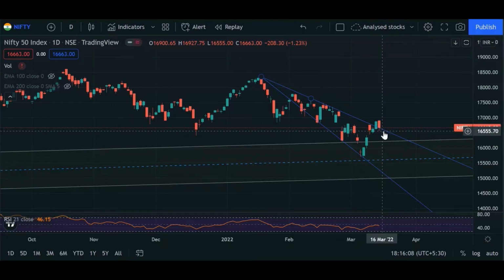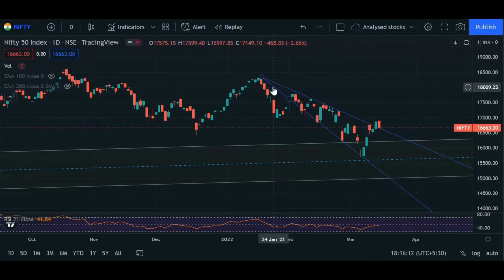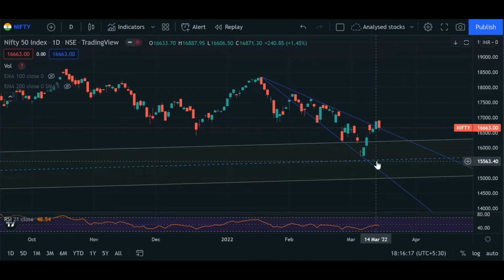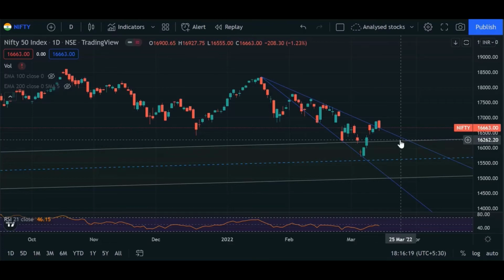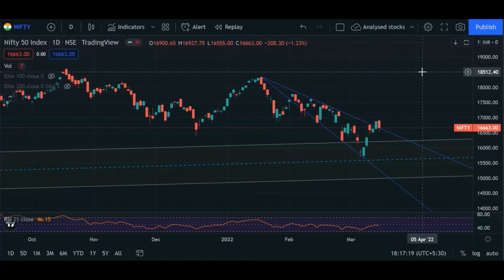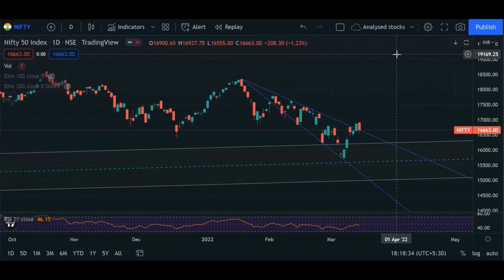We can say because Nifty has almost closed around this particular blue line that I had taken, and expected Nifty to move around this particular level, but yesterday's movement cancelled out almost everything. Market is also waiting for a Fed rates announcement that will be happening tomorrow in US. So we can expect another volatile day for this week.